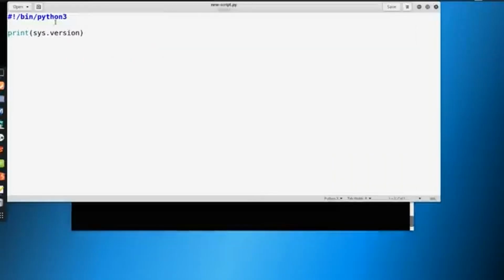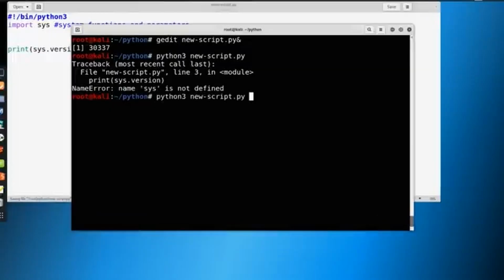So what we can do is say import sys, and up here we can give this a nice comment next to it, and say that sys is system functions and parameters. Okay, and then let's save this and run it again. Now you can see that we are running Python 3.7.5 RC1, and we have now successfully printed this out.